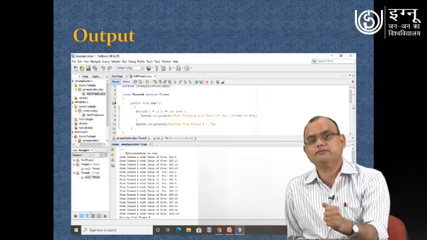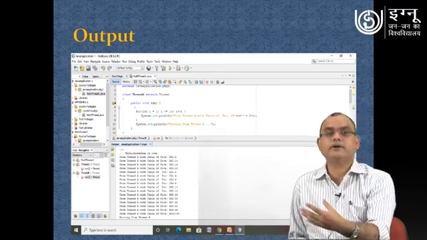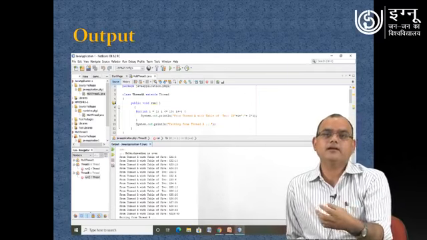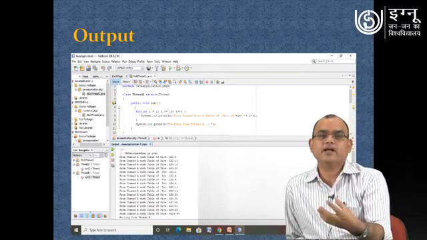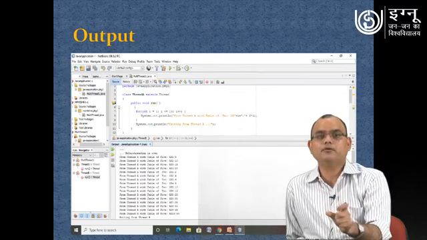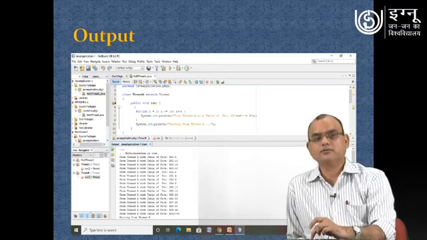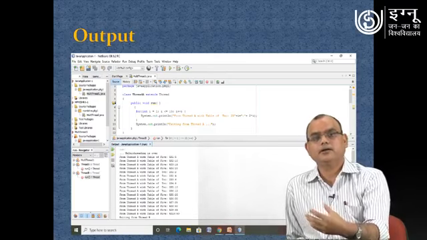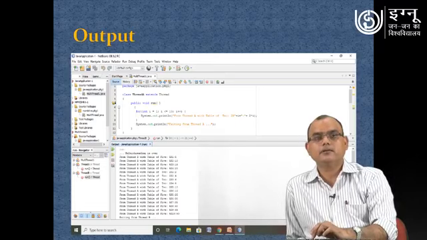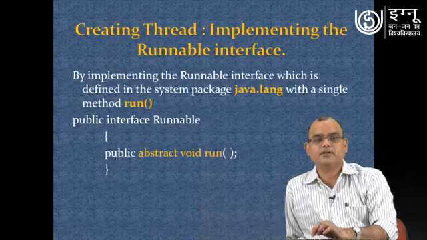And obviously, once you get into that programming aspect, you will try to explore some more possibilities to find out how we can develop a mechanism to communicate from one thread to another thread, how some common pool data or common pool methods can be utilized. So all those things, at the level of incremental complexity, you will learn, and you will get more exposure and more expertise in multi-threaded programming.